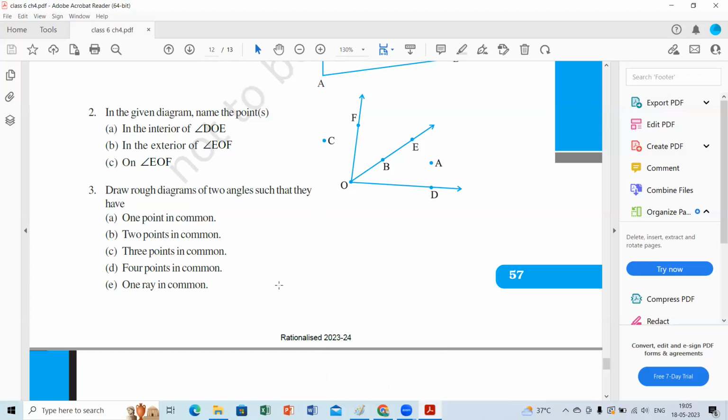Any doubt? No, ma'am. Today you can enjoy with your homework. Ma'am, can you post this question in the WhatsApp group? Yes, you can do it and post your answer in the WhatsApp group too.